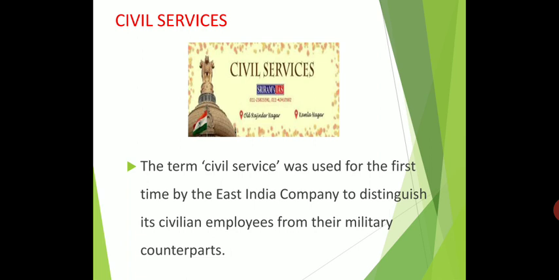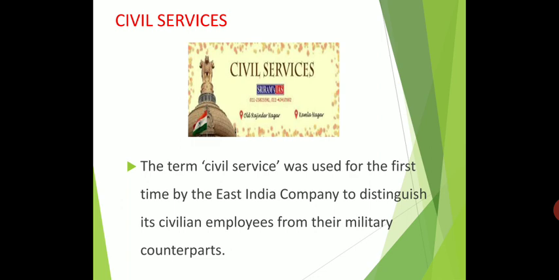Okay, so what is the ICS exam? Indian Civil Service. If you want to become an IAS or IPS officer, you should write the ICS exam, Indian Civil Service. Who is the first Indian to pass the ICS exam? Satyendranath Tagore.